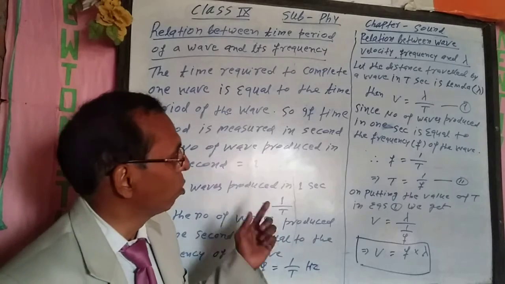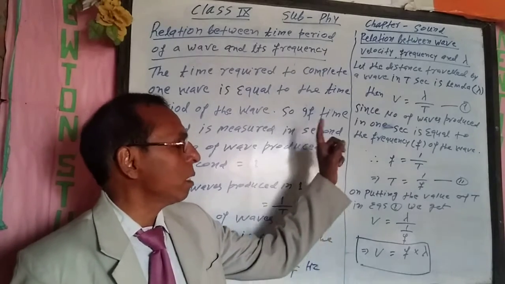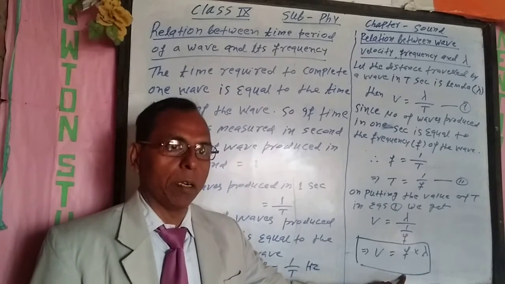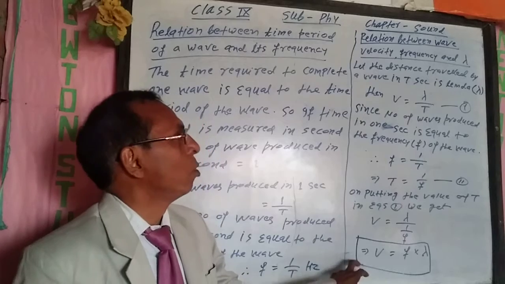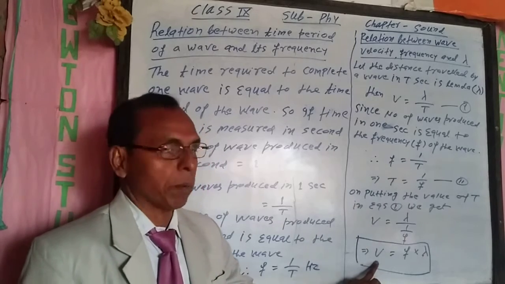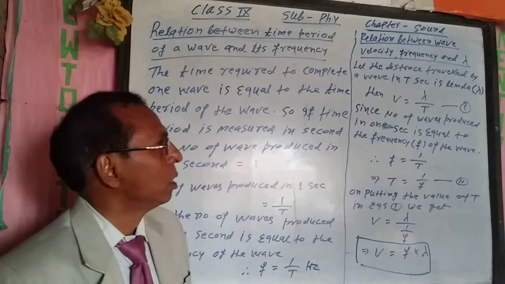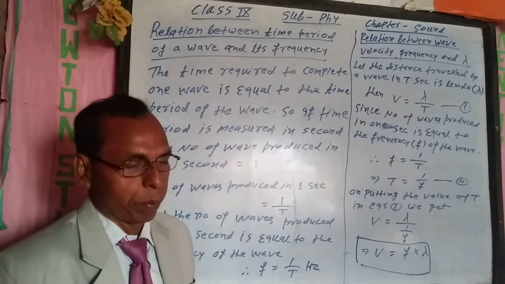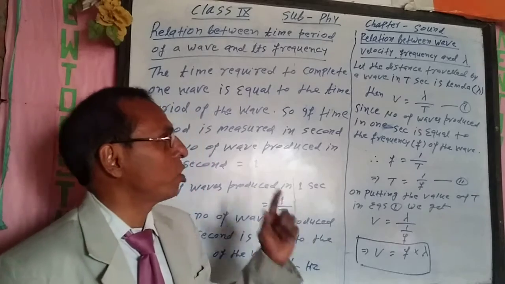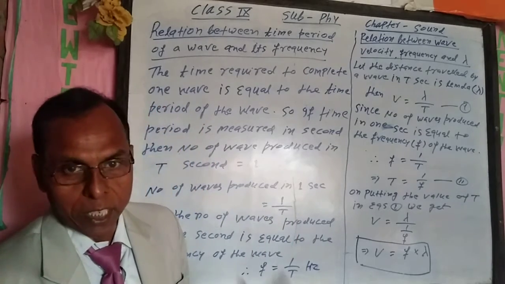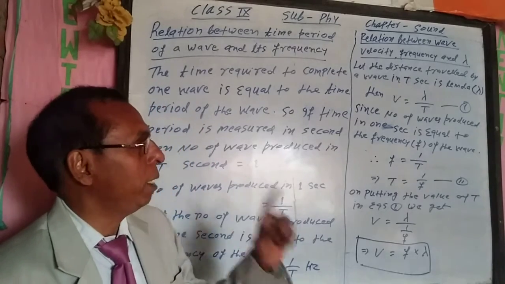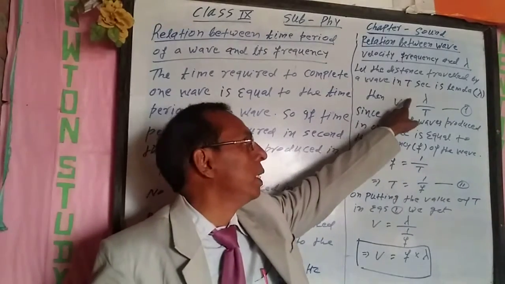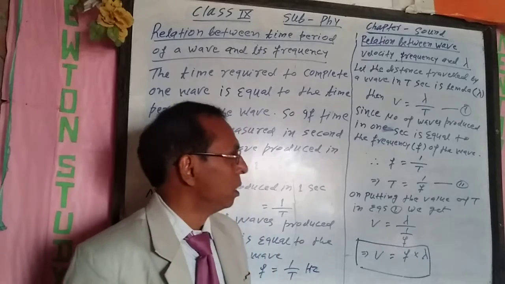Wavelength is denoted by the Greek letter lambda, frequency is denoted by f and wave velocity is denoted by v. If the distance travelled by wave in t second is lambda, then wave velocity is equal to lambda by t.